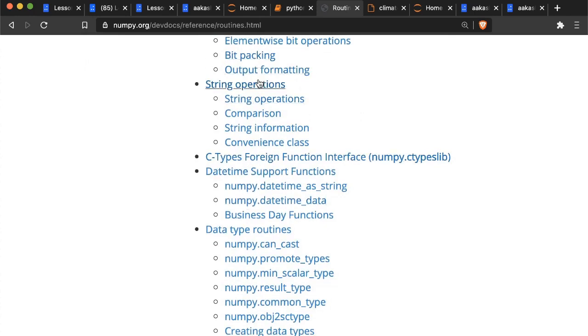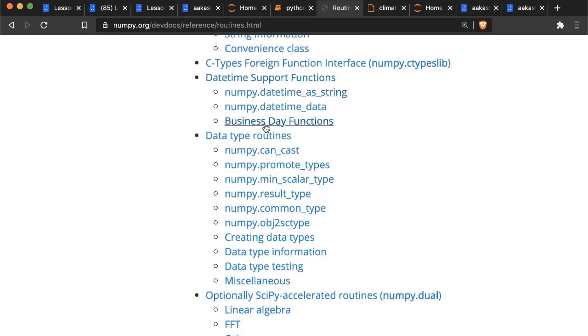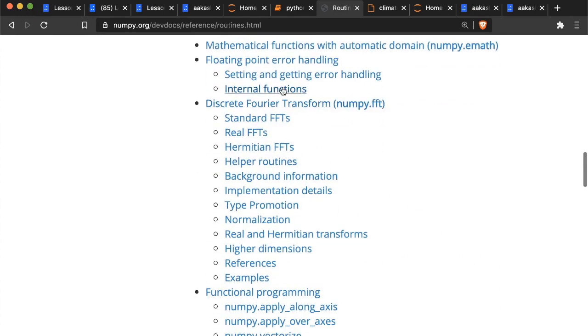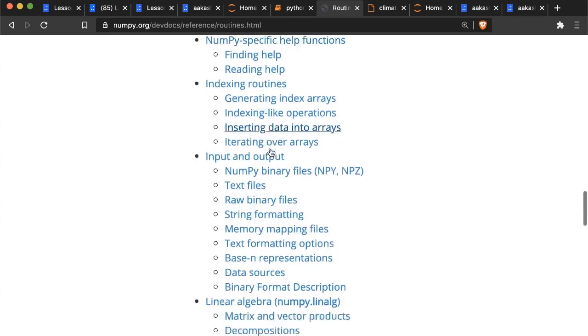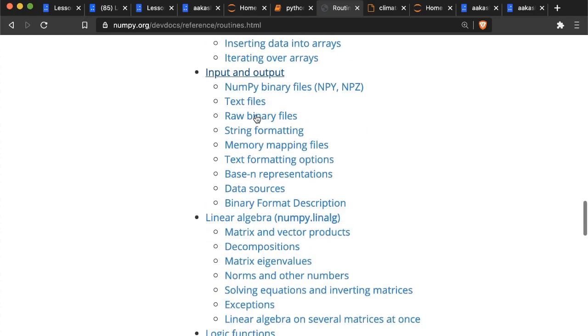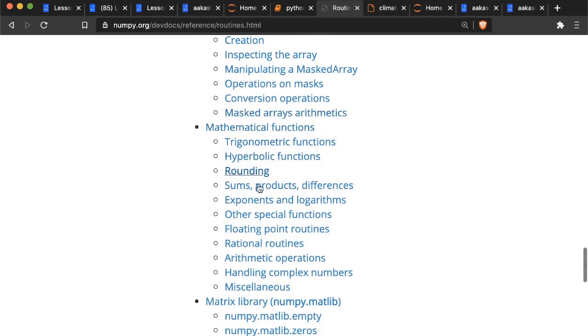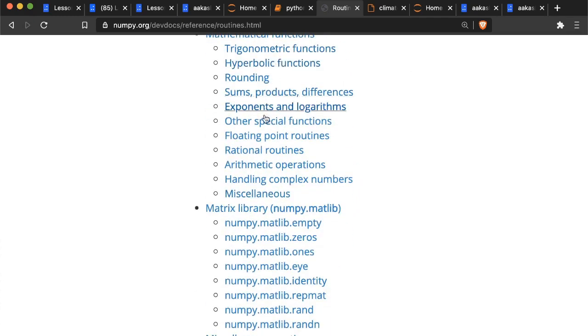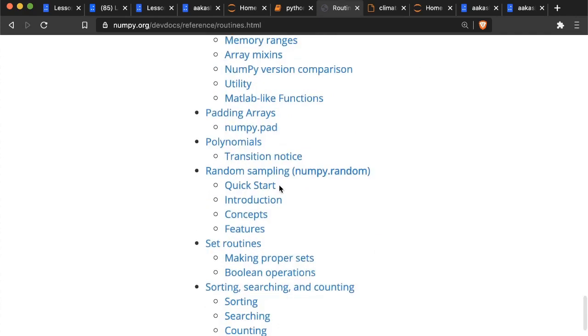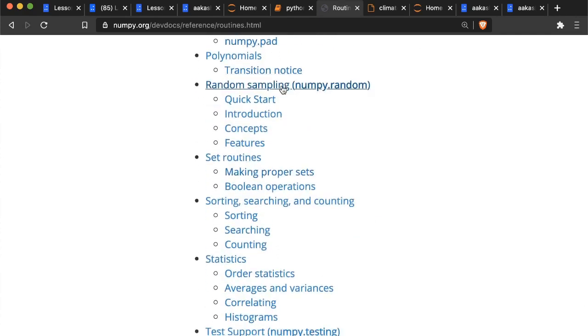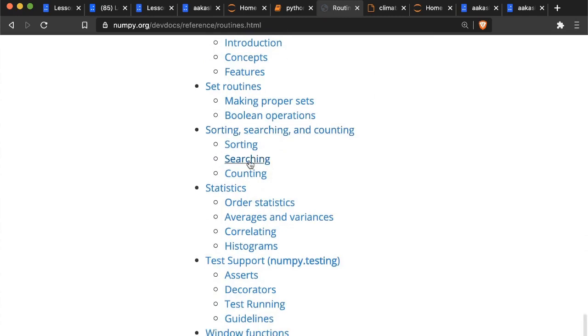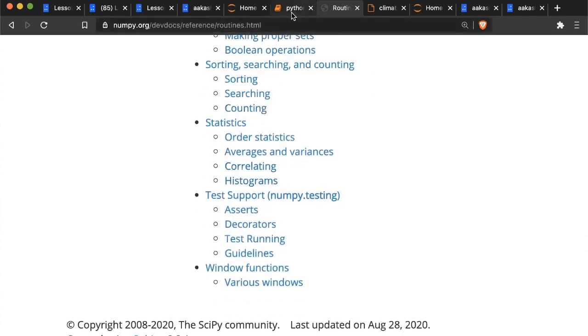So NumPy arrays can have strings as well, not just numbers, although we use it mainly for numbers. Then you have some date time related things. You have a bunch of mathematical functions. You have a bunch of things like calculus related functions, Fourier transforms. You have different ways of doing input and output, so it's not just text files. You have linear algebra, you have logic, you have array operations, more mathematical functions, trigonometry, and so on, matrices, polynomials, randomization. So there's a whole random section for random sampling, sorting, searching, statistics. So there are a lot of things here, right?